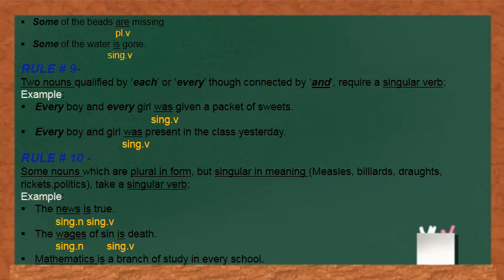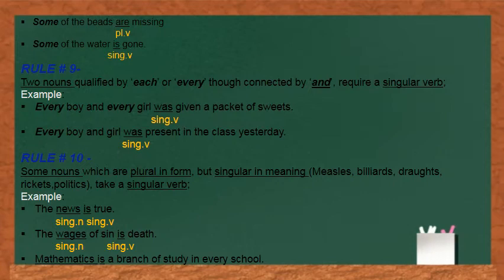Because in one rule we learned that if two singular subjects are joined with the word and, we take a plural verb. But here, two subjects are connected with and, yet we are taking a singular verb because both the subjects are qualified by either each or every.